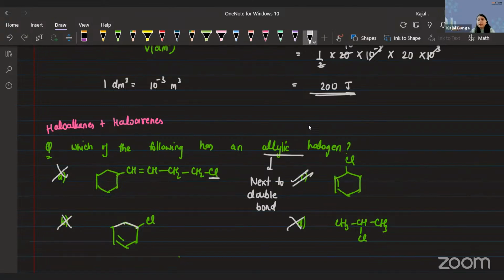D is for sure discarded, there's no double bond at all in the structure. C becomes my answer because, as you can see, this is my double bond, so this over here becomes my allylic position. And the chlorine attached to this position is what we refer to as allylic chlorine, or allylic halogen. Again, a simple question, that is it.